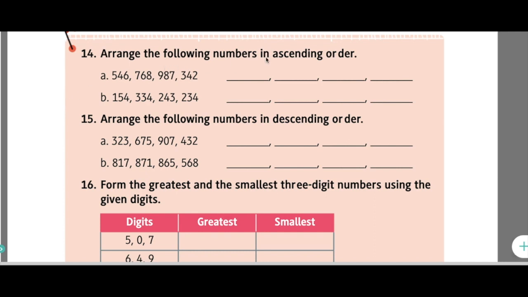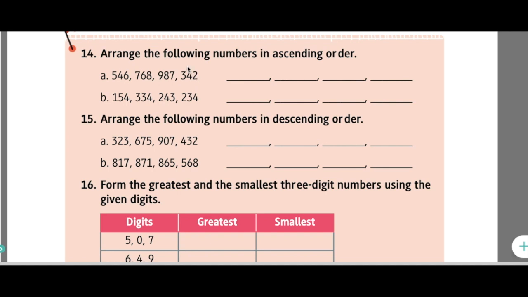Ascending order means you have to write the numbers from the smallest number to the greatest number. Here in question A, we have 546, 768, 987, 342. So among these numbers, which is the smallest number?